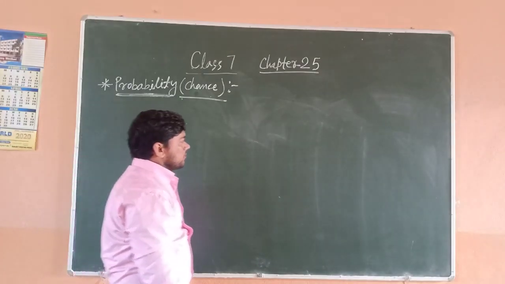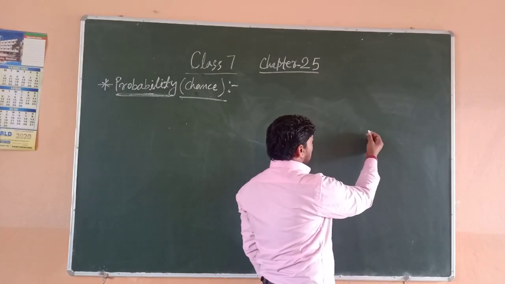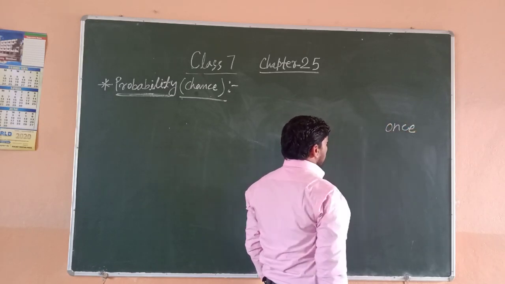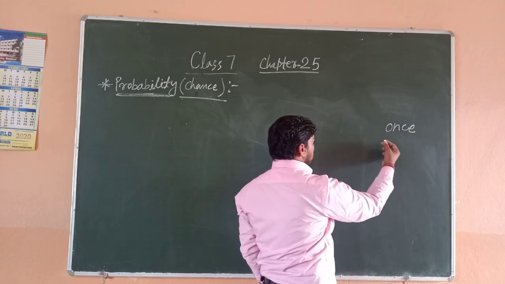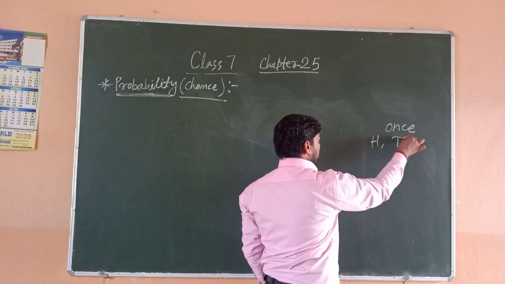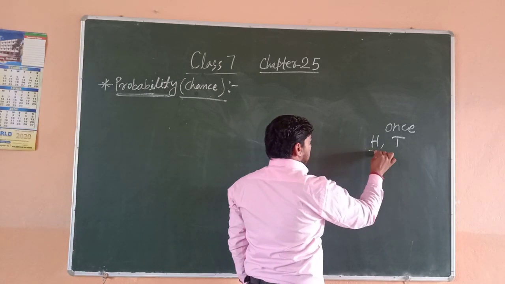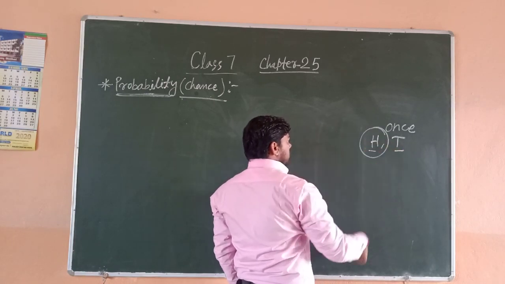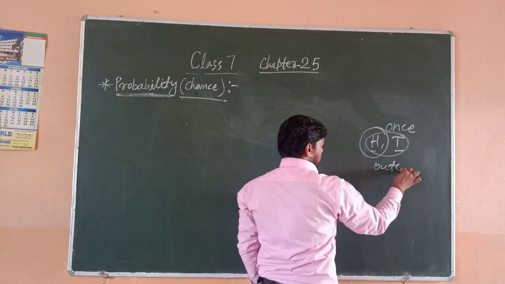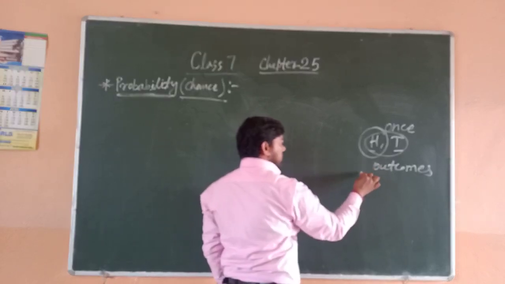As for example, when we toss a coin once, then there are two outcomes, head and tail. Each outcome is also known as an event.